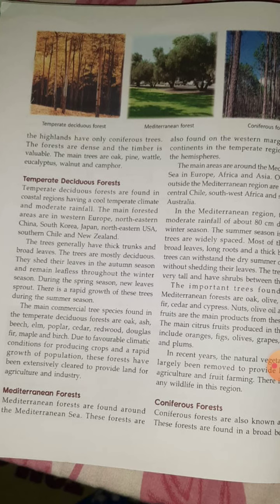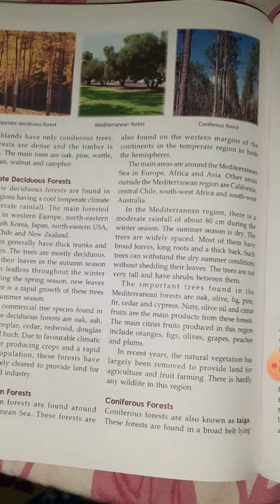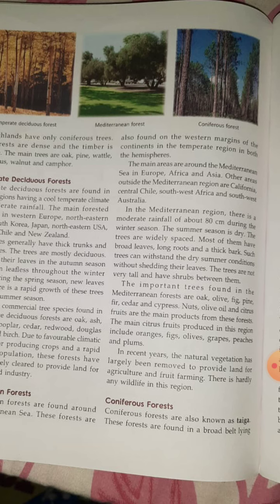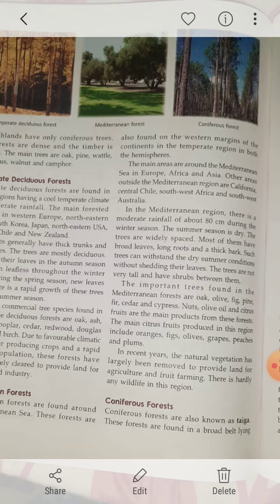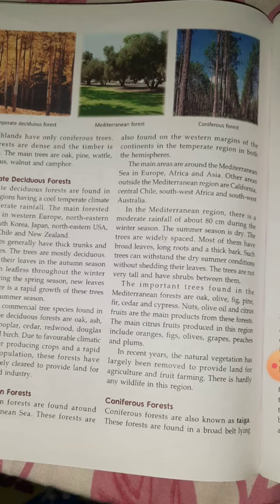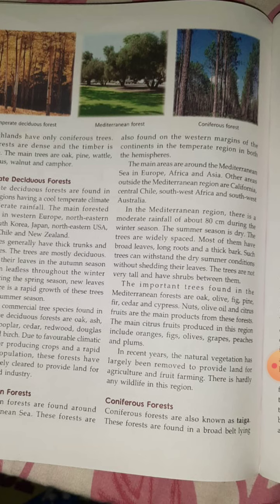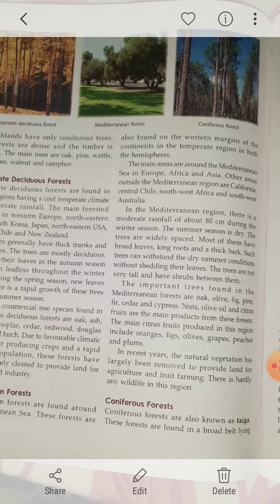They are found around the Mediterranean Sea. These forests are found in the western margins of the continent in the temperate region in both the hemispheres. Main areas you can find are Europe, Africa, Asia. Other Mediterranean regions are California, Chile, Africa as well as Australia. Now in the Mediterranean region, there is a moderate rainfall. Moderate means what? Average, not too much, not too little. Clear? So it is about 80 centimeters during the winter season.